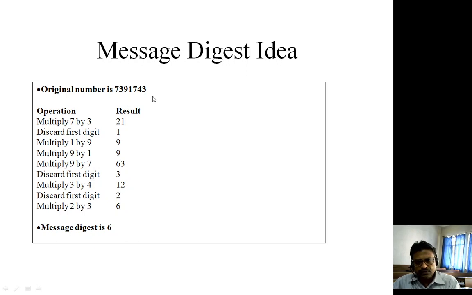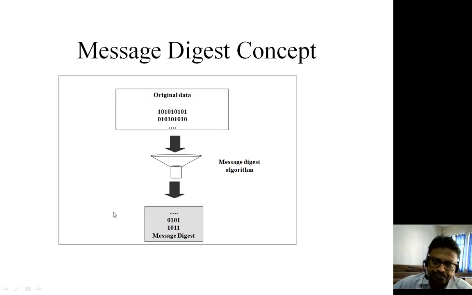So whenever we have a particular number, we can find a small hash value for it. By knowing 6, it is very difficult to find 7391743. But with the number, it is easy to find the message digest.